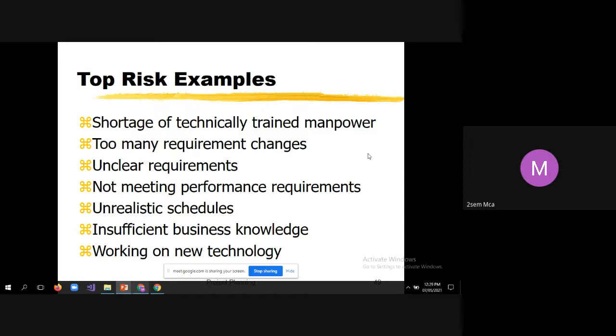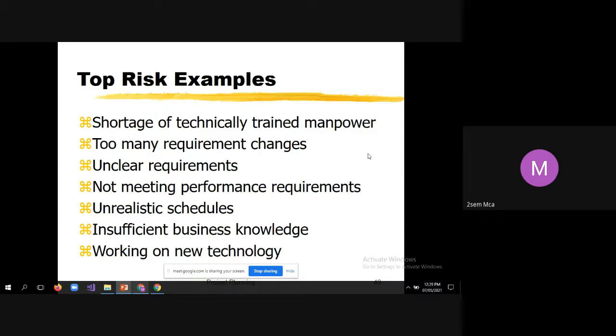Then insufficient business knowledge. If you do not have end-to-end knowledge, that is also a risk. You make sure that every team member within the team has the required domain knowledge so that they can work efficiently for that project.